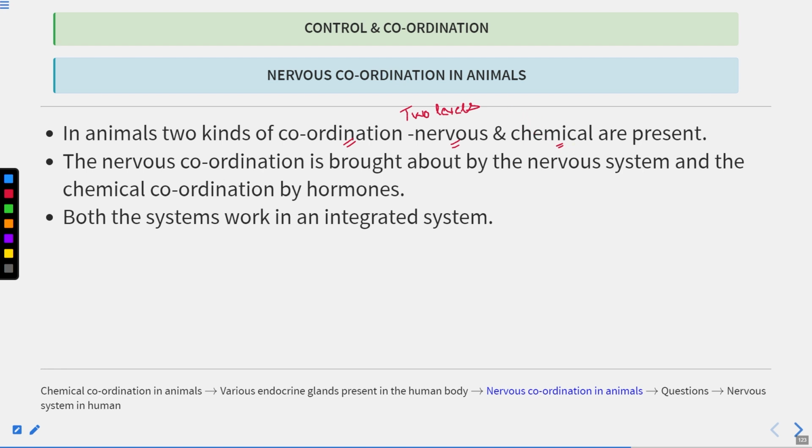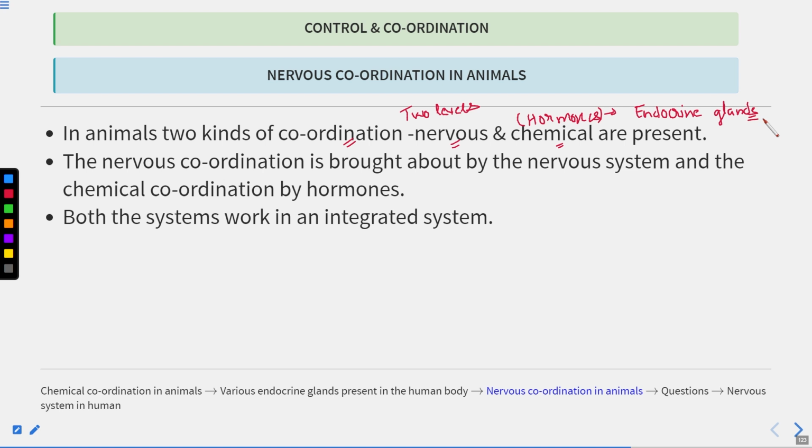And what kind of chemicals? Hormones. Now you know, these are synthesized by the endocrine glands.